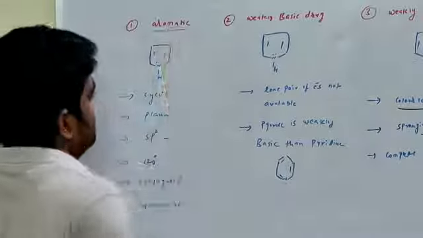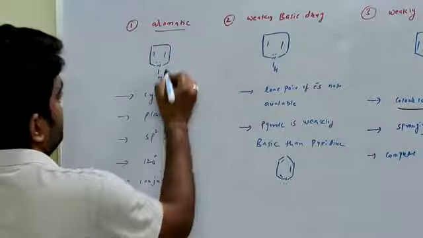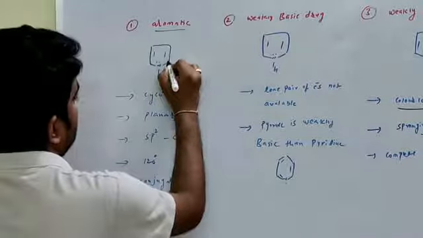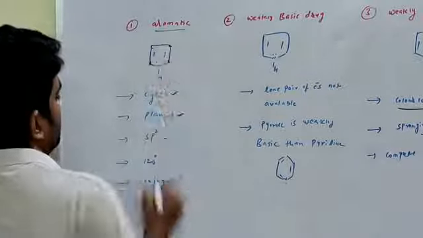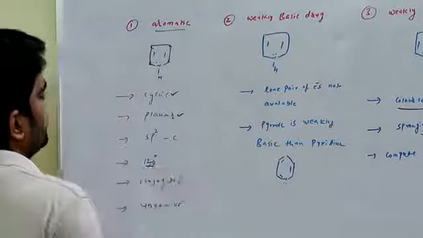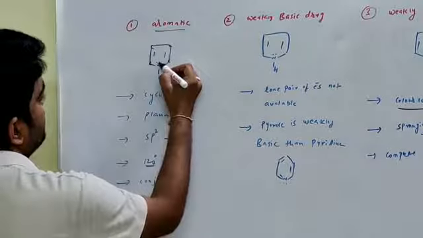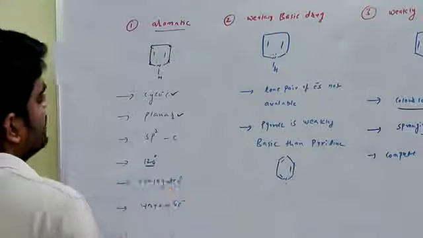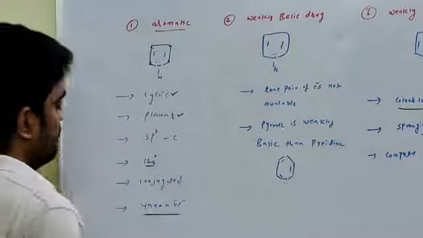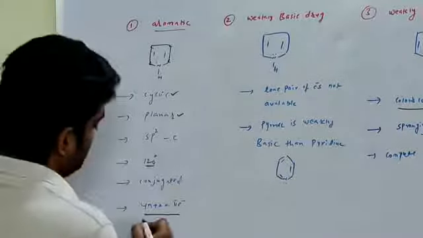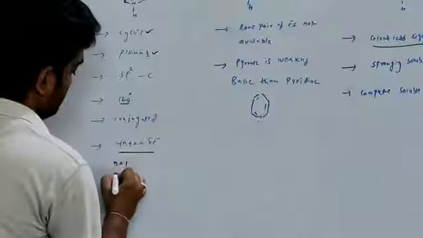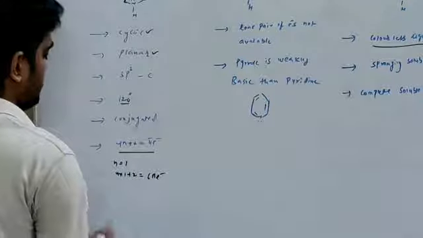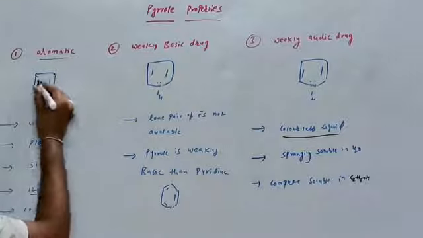Pyrrole compound is aromatic. This compound is cyclic and planar. Every carbon has sp2 hybridization, with bond angle 120 degrees. This is a conjugated system: lone pair, single bond, double bond, single bond, double bond, single bond. They satisfy the Huckel rule, 4n plus 2, where n is the number of rings. One ring: 4 into 1 plus 2 is equal to 6 electrons. These are 2, 4, 6.